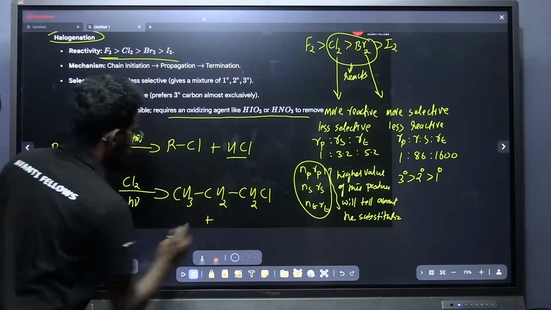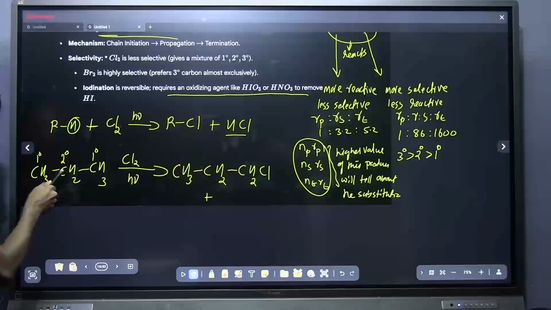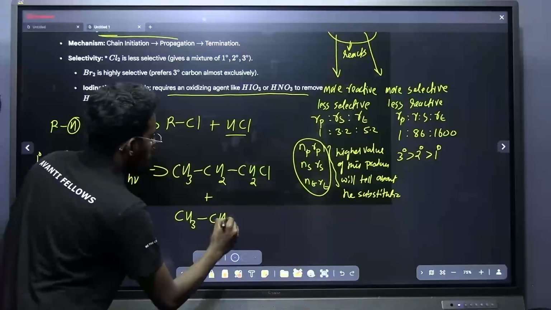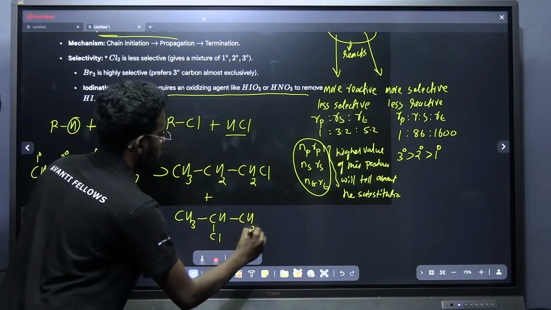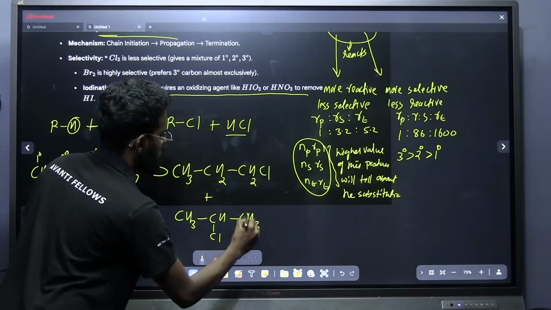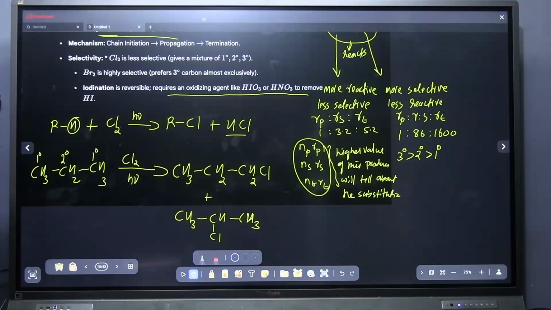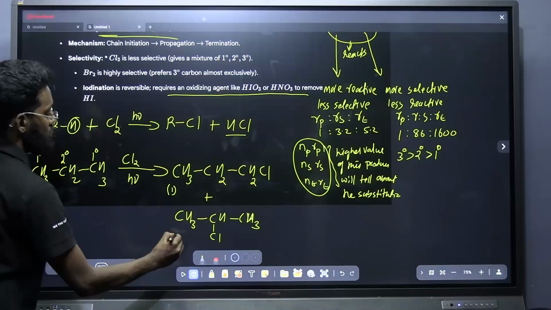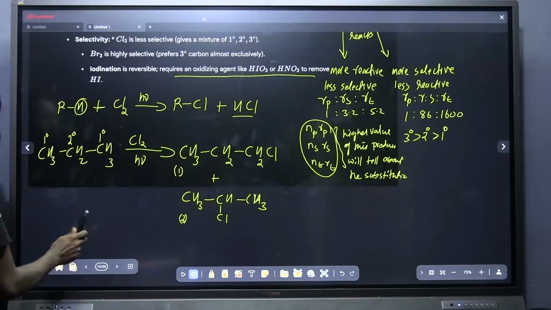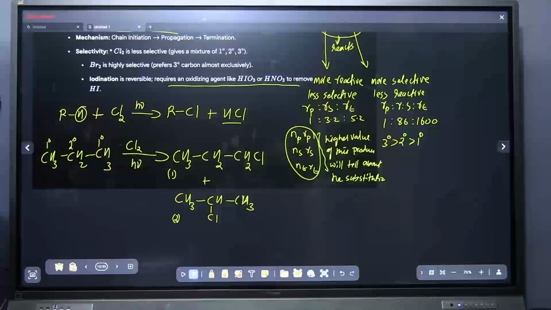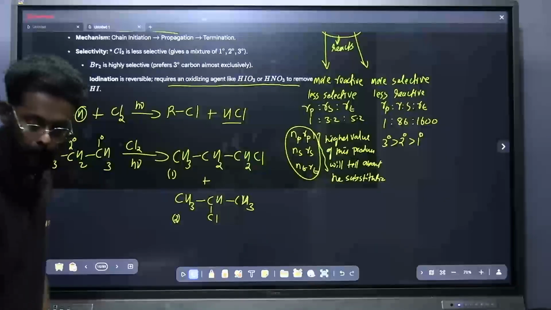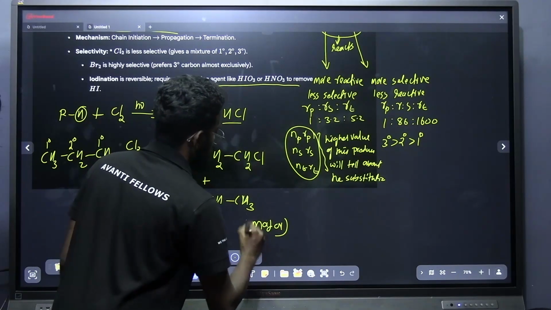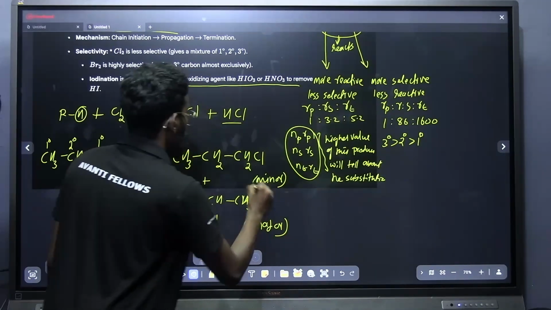And what is the other one? There is another hydrogen here, that is secondary. That is CH3CHClCH3. My question is, among these, which is the major product? First one or second one? Which is the major product? Who is going to tell me the answer? Second one? Yes, very good. Second one is the major one. This is the minor one. Why is it the major one?